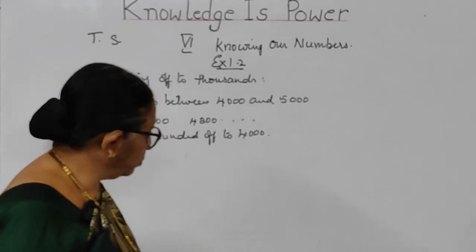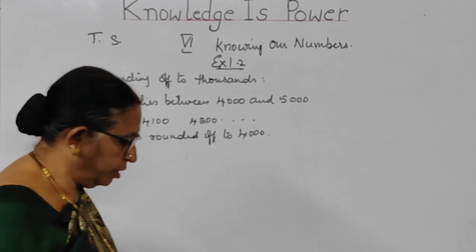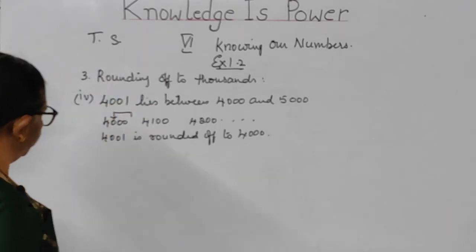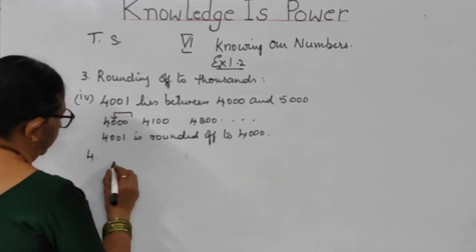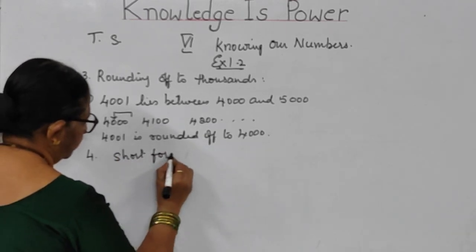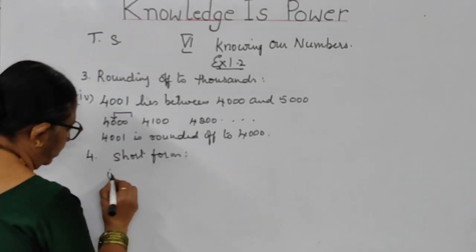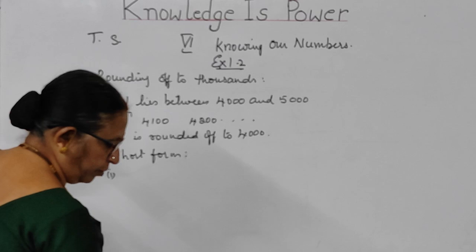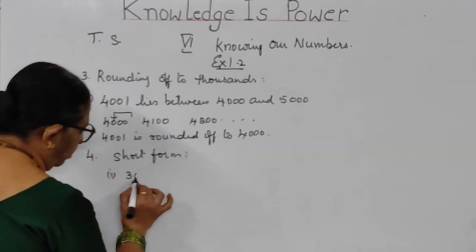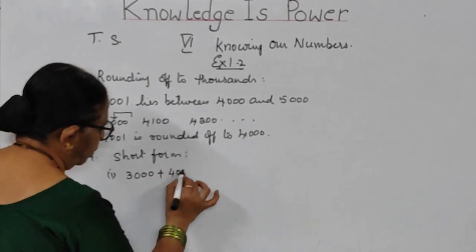Now we have to talk about the expanded form. Write the numbers in short form. The fourth question is, you have to write the numbers in short form. What is the first bit, children? The value they have given is 3000 plus 400 plus 7.